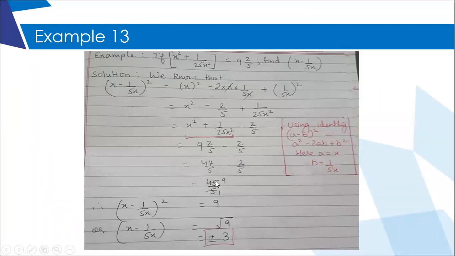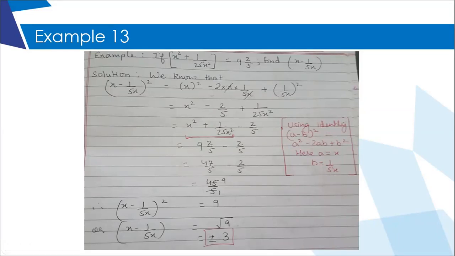47 minus 2 is 45. 45 by 5 is 9. So I got the value of, now please see, I have started with x minus 1 upon 5x whole square is equal to 9. So, but I need the value of not whole square, but x minus 1 upon 5x. So I remove this square from one side, put square root on other side, and then again I get double answer plus minus 3. Rohan, please ask.